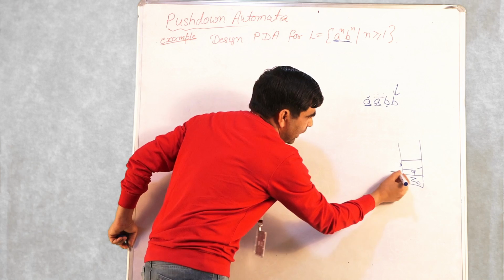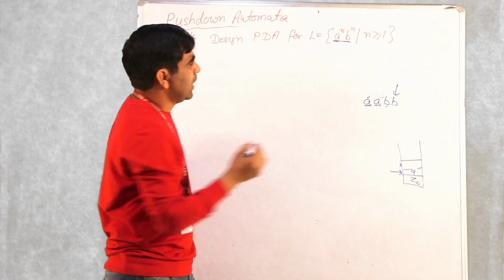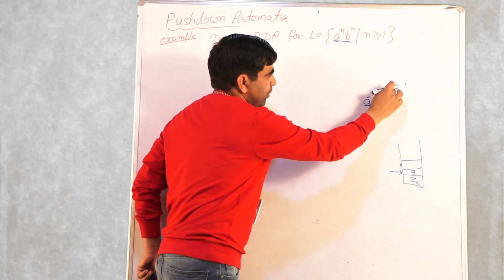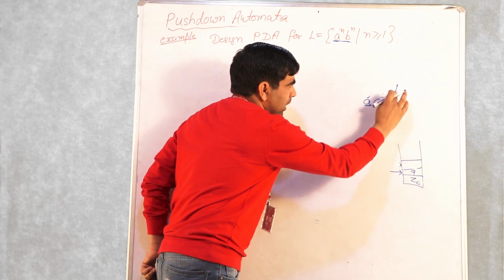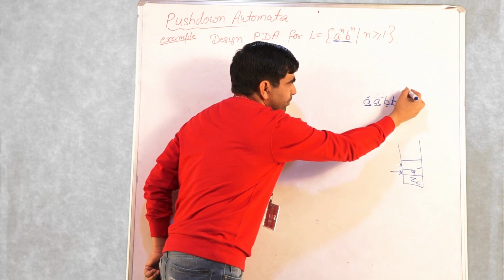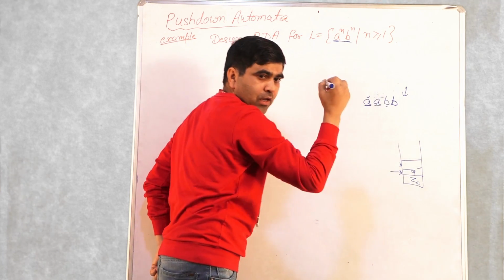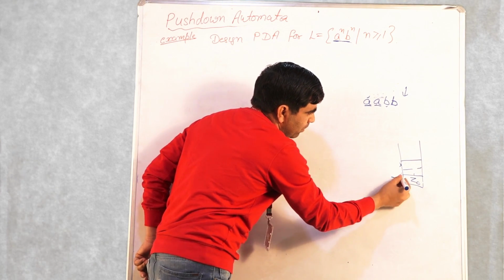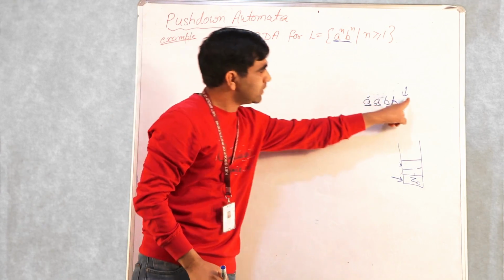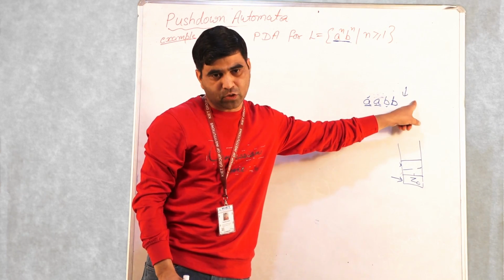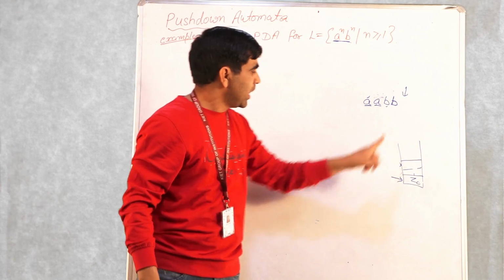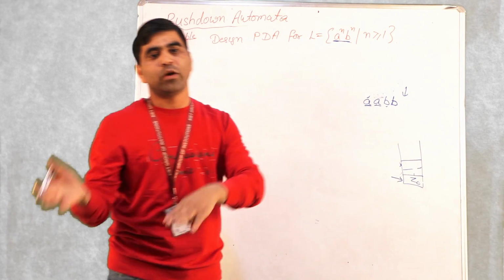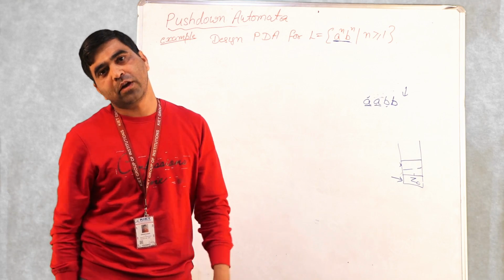Now the next new top element of the stack is A, and the next input symbol is B. Again we have a B and a matching A. After reading this symbol, the pointer moves one step to the right and this matching A is deleted. Now if the input string is exhausted, all the symbols are processed, and the stack is also empty, it means the number of A's equals the number of B's, and I can accept this particular string.